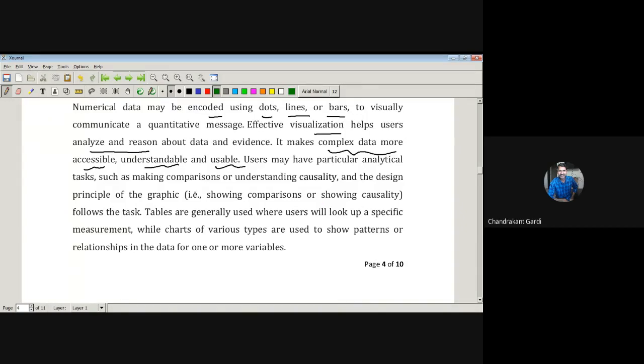So such as making comparisons, understanding causality. Now, suppose x and y are two variables, and we want to verify whether x causes y. There is plenty of interesting research going on. There was one piece of research claiming that consuming chocolate will decrease your chances of getting cancer. Whether that is true or not, we can verify statistically.